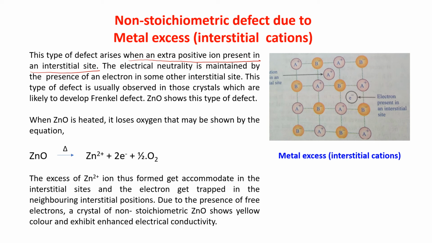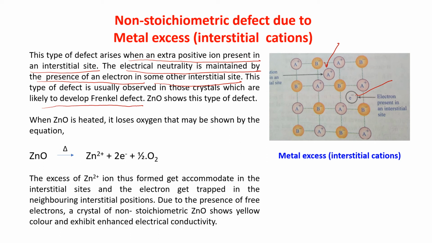The electrical neutrality is maintained by the presence of an electron in some other interstitial site. See here this figure, one cation is present in the interstitial site, and there is an electron present in another interstitial site. This type of defect is usually observed in those crystals which are likely to develop Frenkel defect.